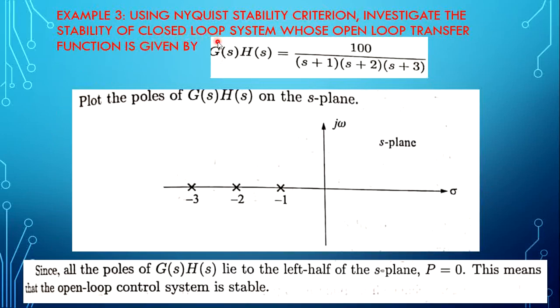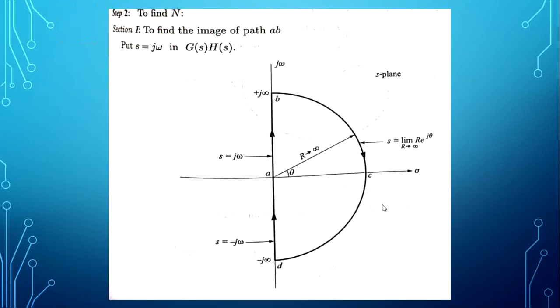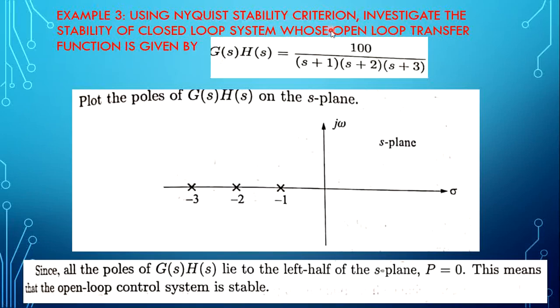Here the K value is given as 100, with the given transfer function. We need to find out the closed loop system stability using the open loop transfer function. So the open loop transfer function is given, and capital P here is 0. No pole is lying on the right hand side of the S plane. The poles at -1, -2, -3 are all lying completely on the left hand side of the S plane. So capital P is 0, and there is no pole at the origin in the given system.